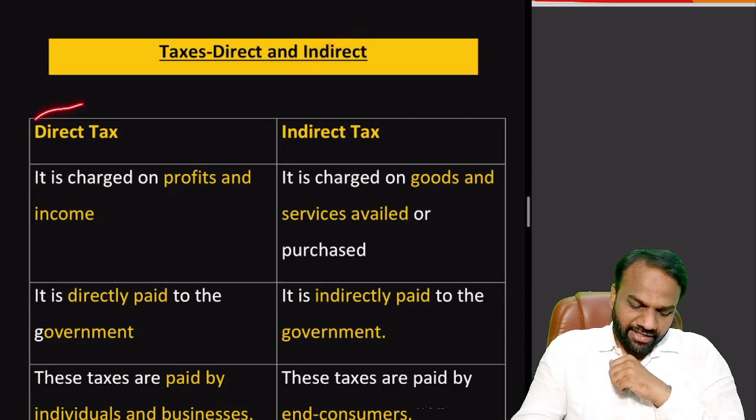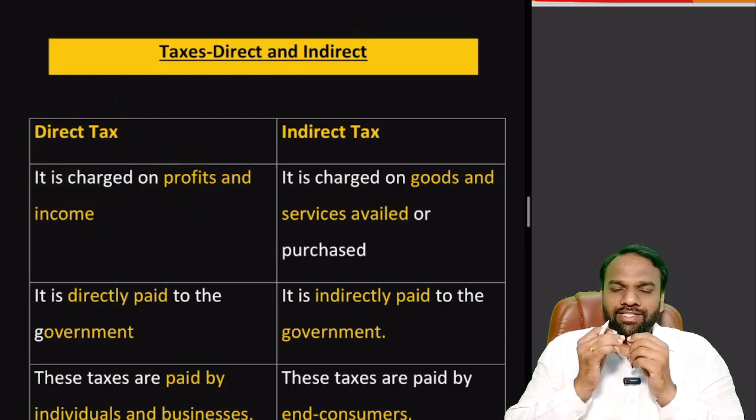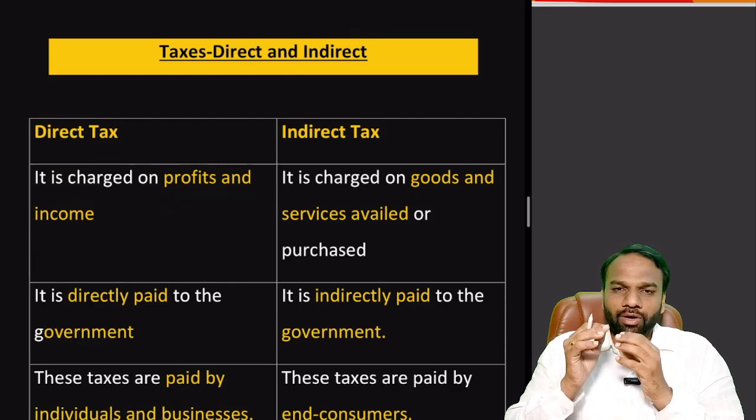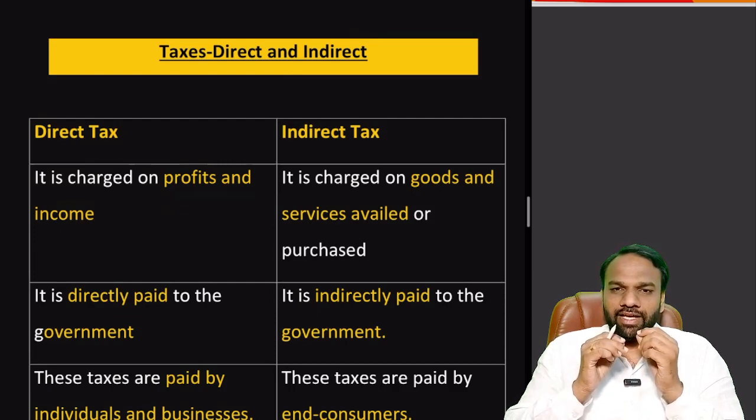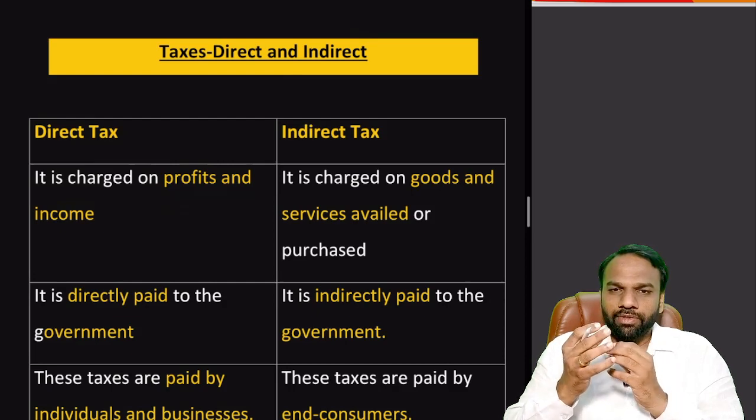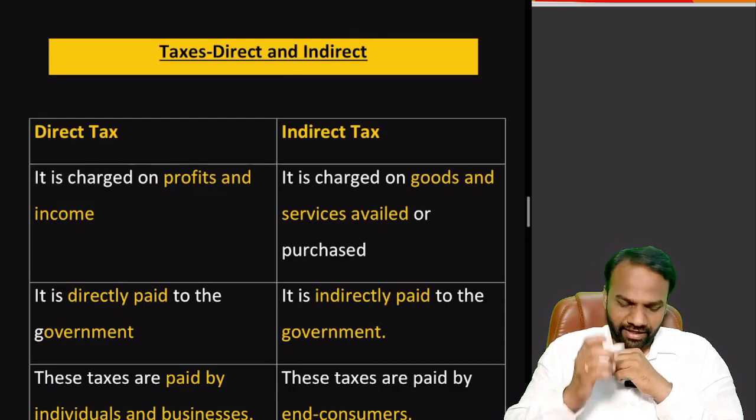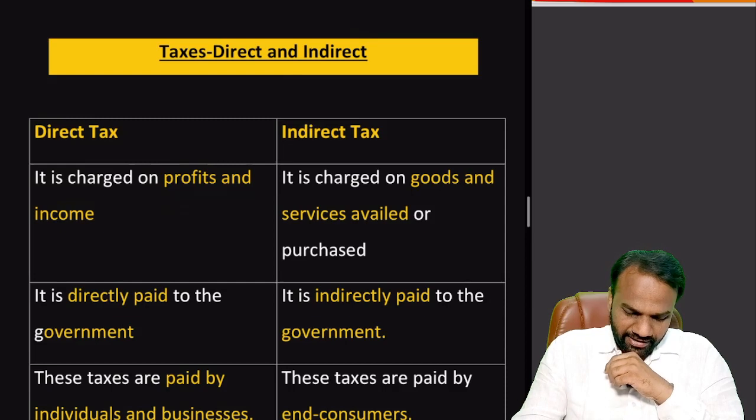Now, what are these direct taxes? Direct taxes are the taxes which are charged on profits and income. Let us take an example of income tax. The tax which we pay on our income is called income tax. Similarly, when we make a profit, let us assume we purchase an item and after that we sell that item. The profits which we make based on buying and selling, and the taxes which we pay on top of profit, are again an example of a direct tax.